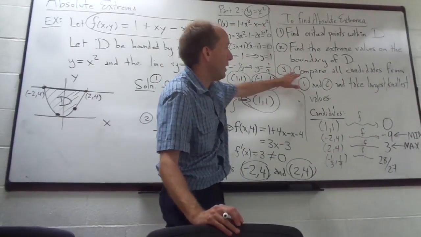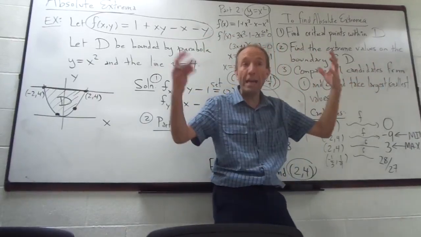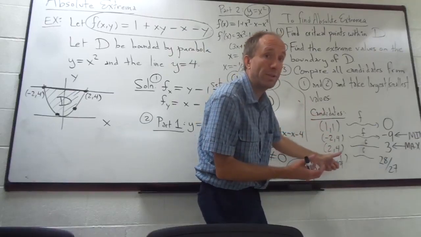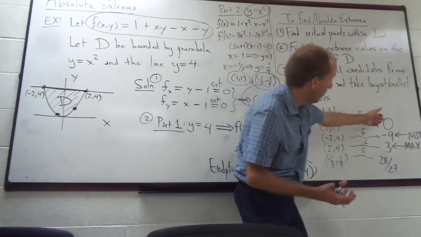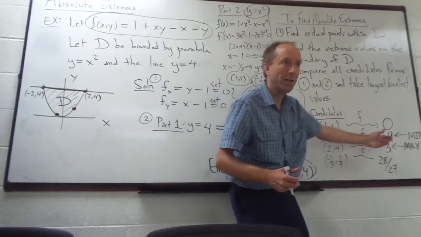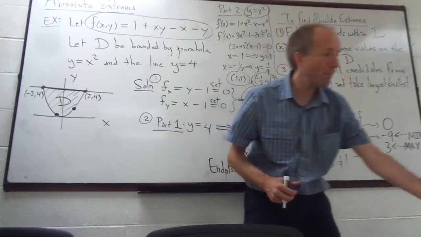So that's step 3. Compare all of the candidates that you obtained through this process. We came up with 4 candidates, so you take all 4 of those and you keep the biggest number and smallest number, and that tells you the absolute minimum value and the absolute maximum value.